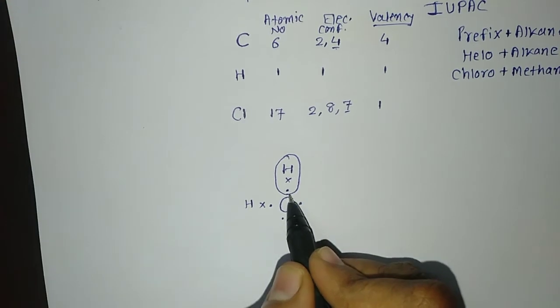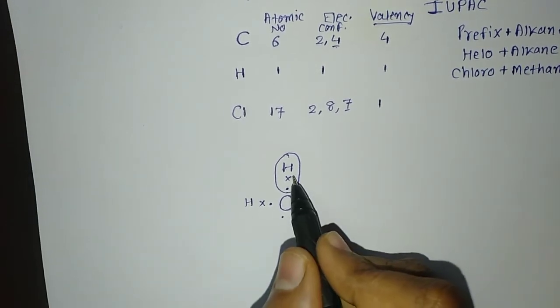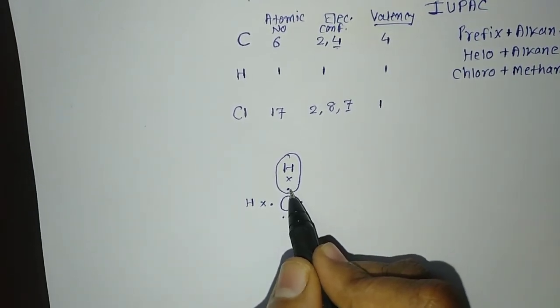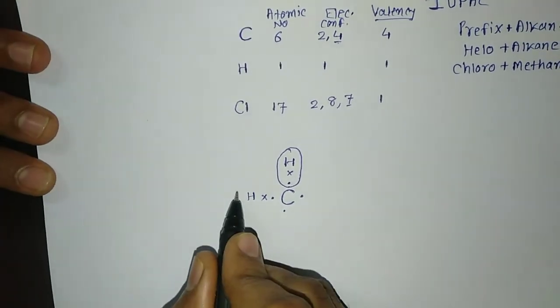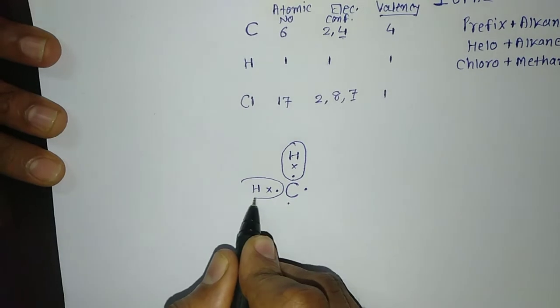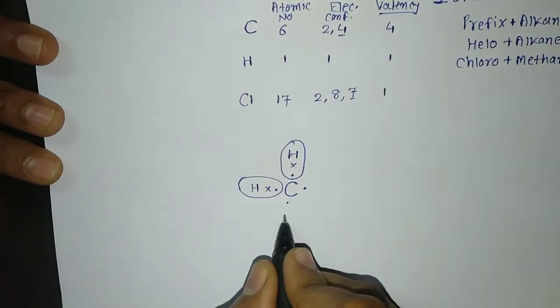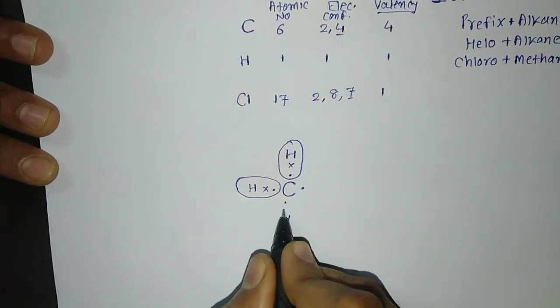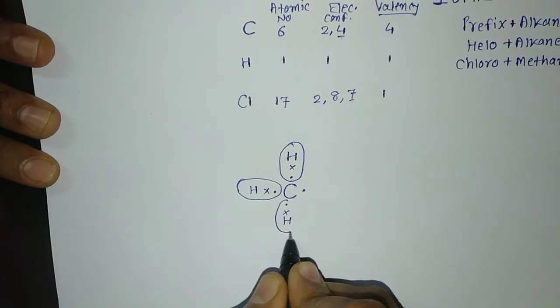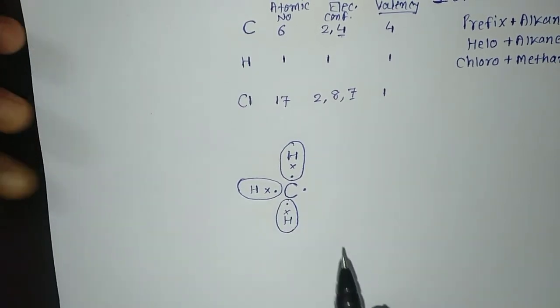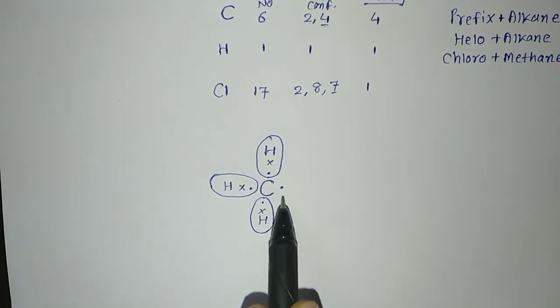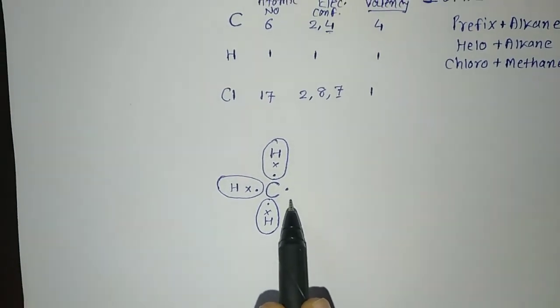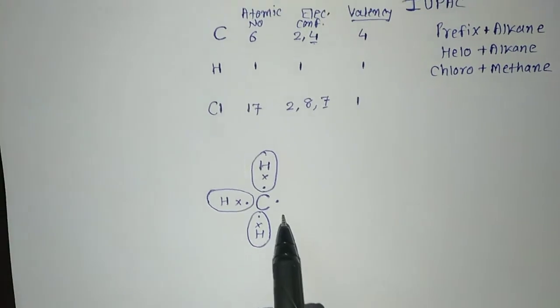This hydrogen has 1 and 2 electrons, in which hydrogen has the 1 electron and 1 has been done with the sharing of this carbon. Similarly for this hydrogen. Again 1 more hydrogen will bond here. So this is hydrogen, done. Now 1 more electron is remaining to complete its octet. So here it will make the covalent bond with the chlorine.